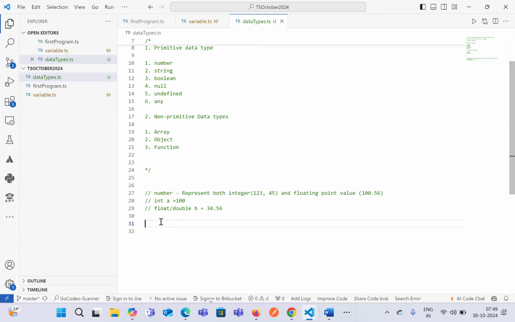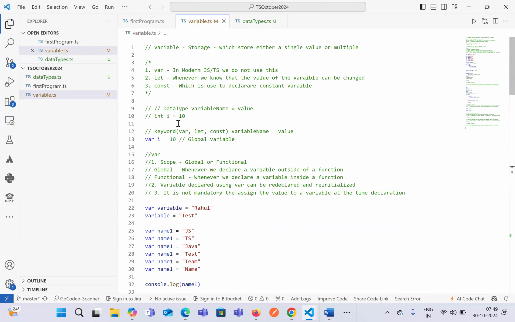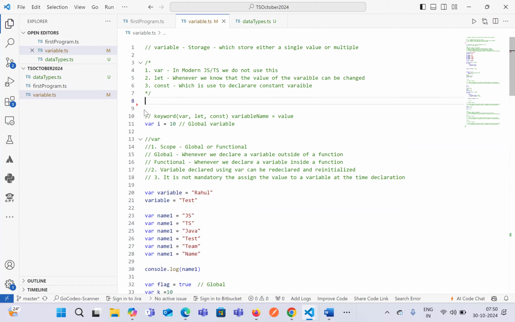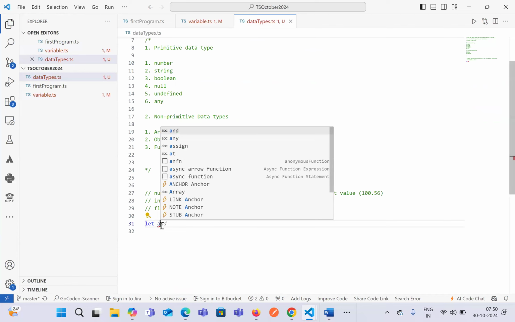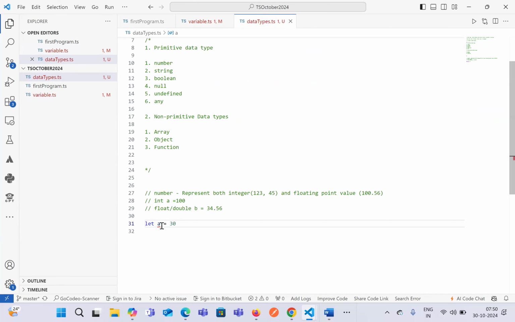First, we discussed yesterday how we declare a variable. The syntax of a variable that I had seen earlier, with the data type first, used to be in terms of Java. Whereas in JavaScript, we have a keyword, then the variable name, and then equals to value. The keyword can be var, let, or const, but we will be using either let or const. So if you see over here, I'm providing the variable name as a, and then we can directly enter a value, which is 30.